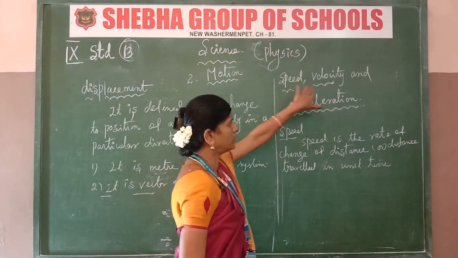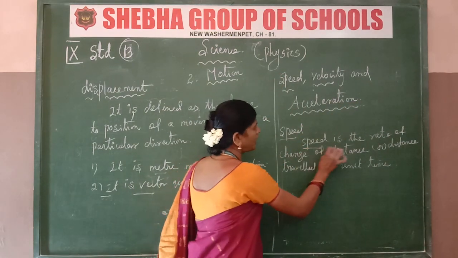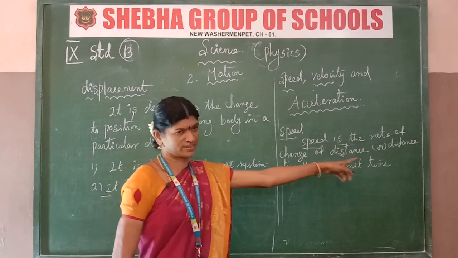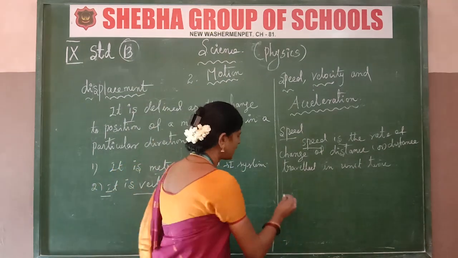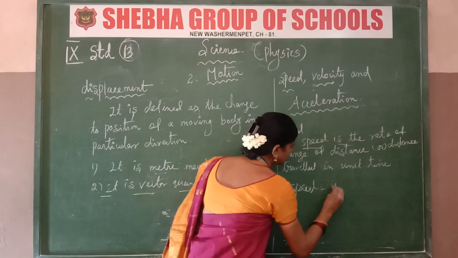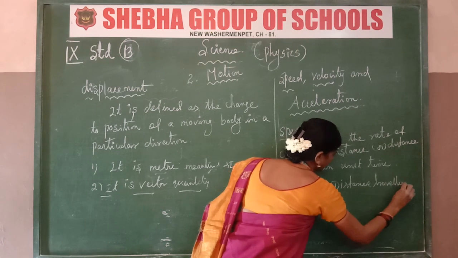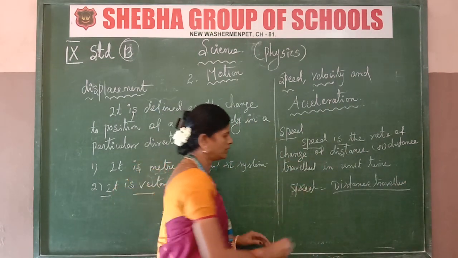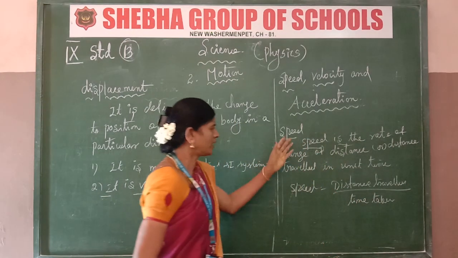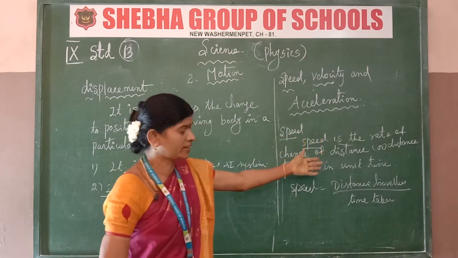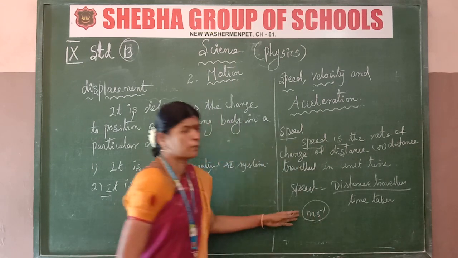Next one, speed, velocity and acceleration. Speed is the rate of change of distance, or distance traveled per unit of time. For example, speed equals distance traveled divided by time taken. Speed is a scalar quantity. It is measured in meters per second.